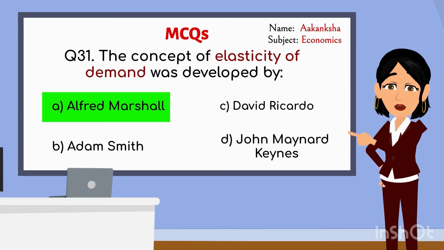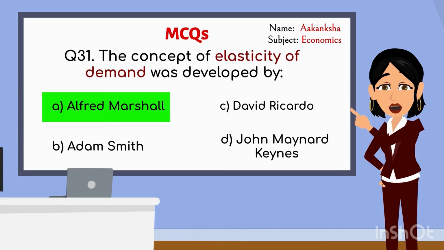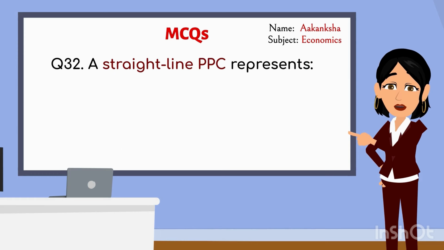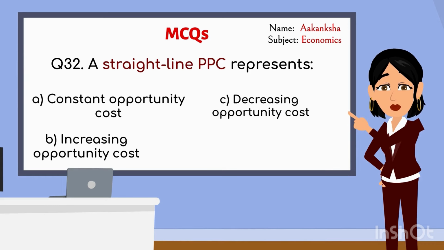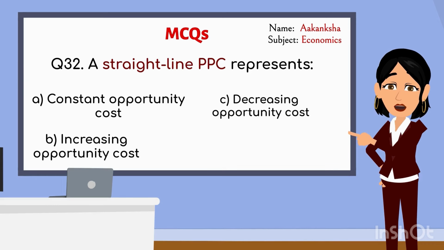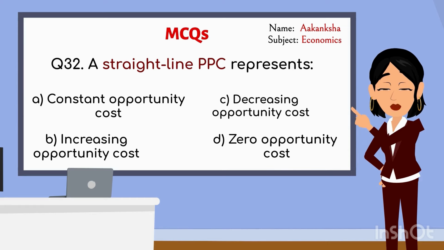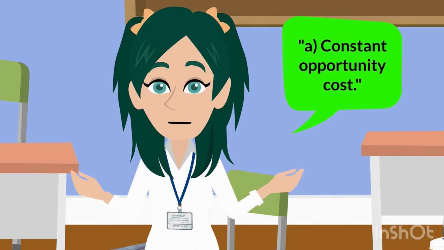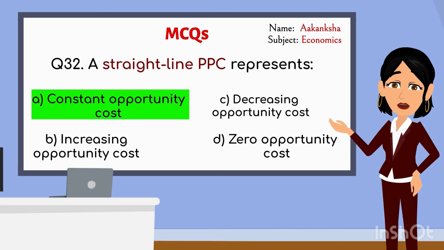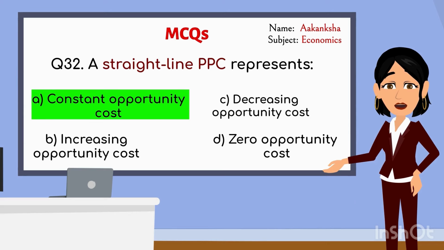Next question, class. A straight line PPC represents A. Constant opportunity cost. B. Increasing opportunity cost. C. Decreasing opportunity cost. D. Zero opportunity cost. The correct answer is A. Constant opportunity cost. Correct, Bushra. A straight line PPC represents constant opportunity cost.